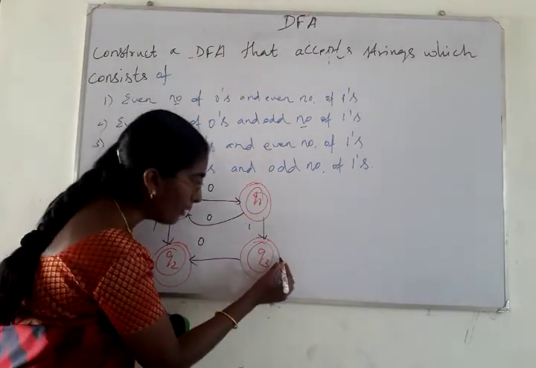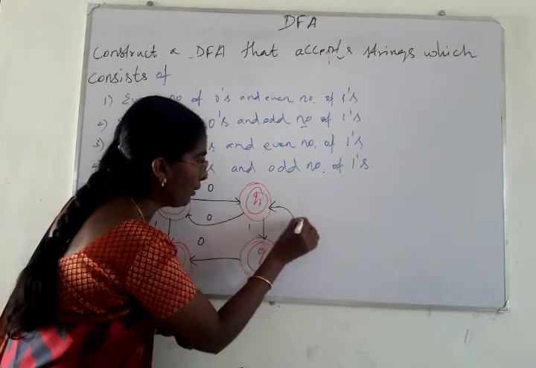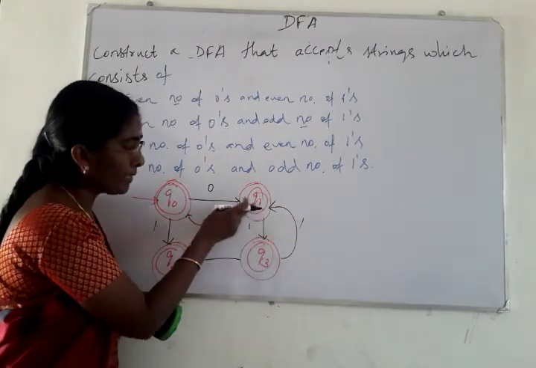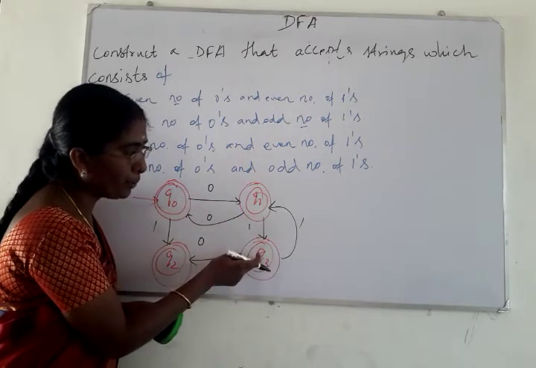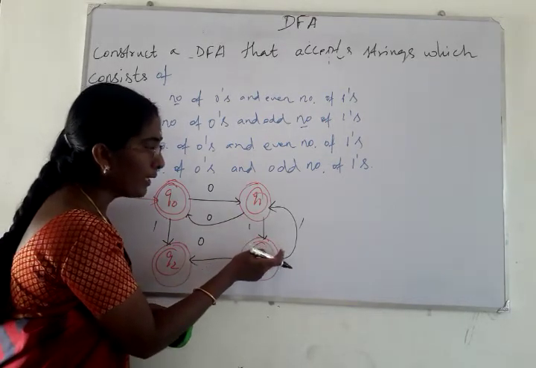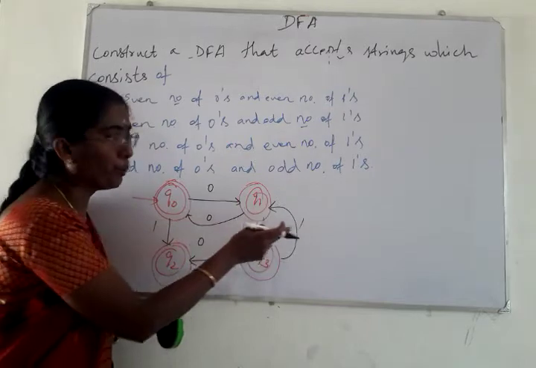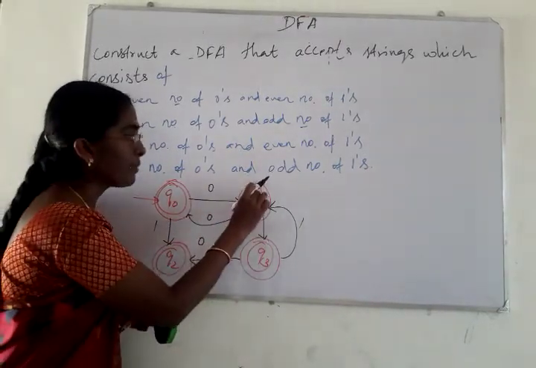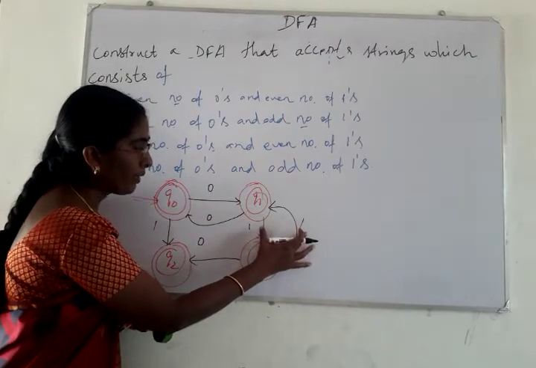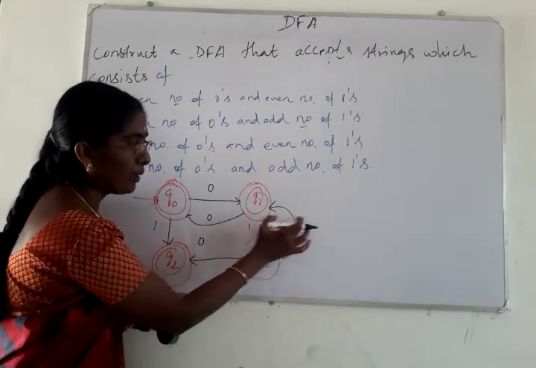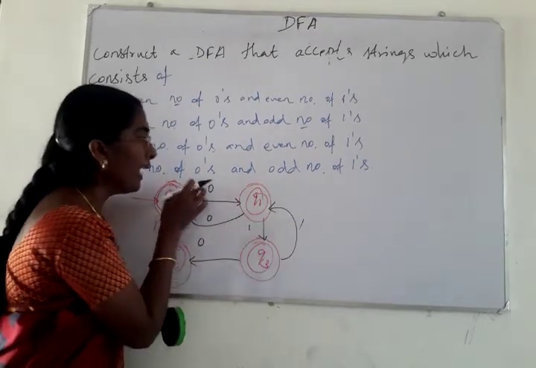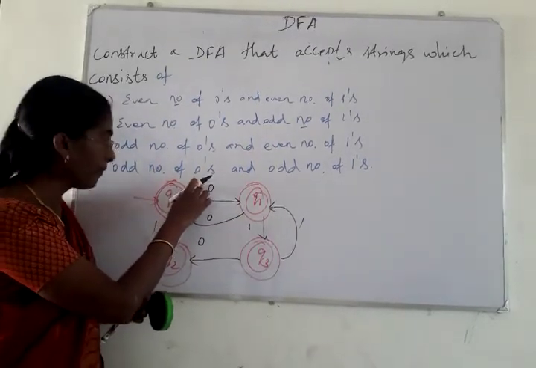And for 1 here, we make a back transition. For the first one it goes from Q1 to Q3, and for the second one it goes from Q3 to Q1. So the number of ones is equal to 2. Now, how many zeros does Q3 accept? It accepts two ones, which means an even number of ones and an odd number of zeros.